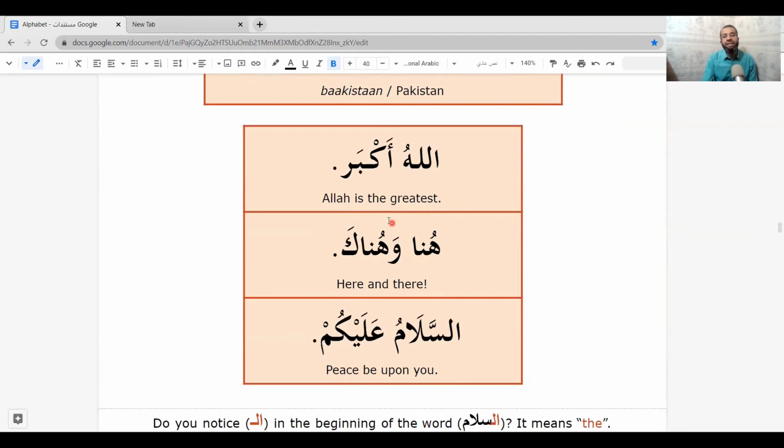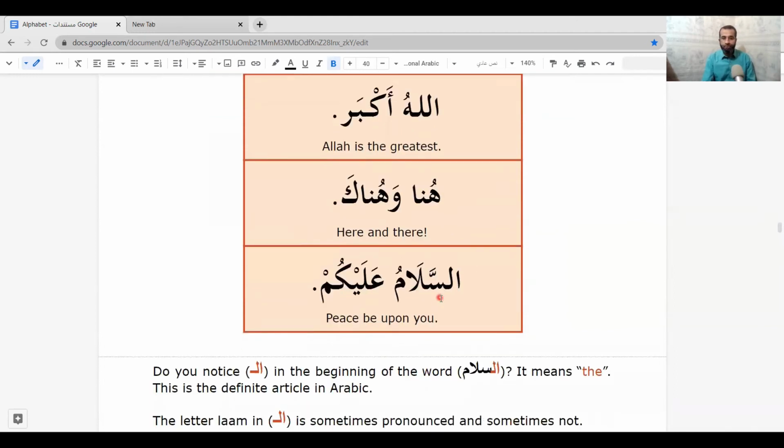Wa means and. So this letter alone means and. Before that we studied here and now we studied there. So here and there will be huna wa hunak.